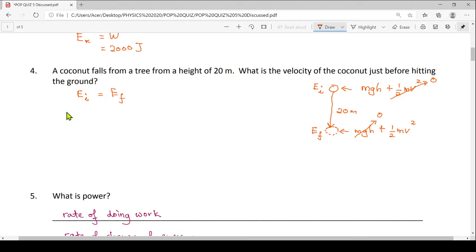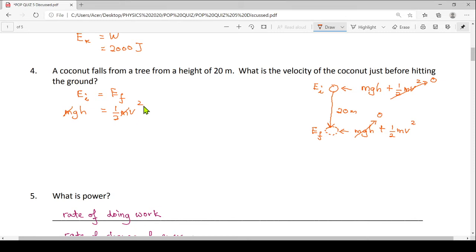So E initial, I have my mgh. E final, I only have 1 over 2 mv square. But the mass of the coconut is the same, right? It's a constant. So we can just cancel the mass out. So now your formula, you only have gh equals 1 over 2 v square.